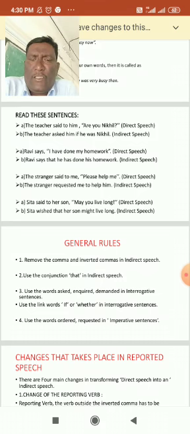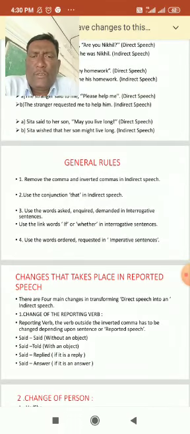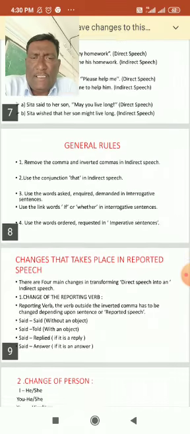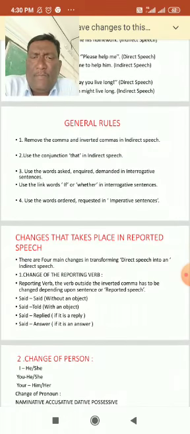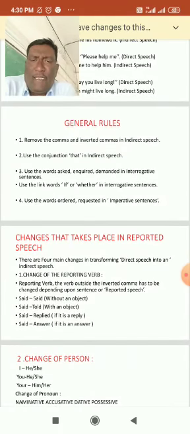So like this you can form indirect speech. When we change from direct to indirect speech, there are some rules which can be used to form the sentences. Look here, general rules. Number one, remove the comma and inverted commas in indirect speech. Number two, use the conjunction that in indirect speech.